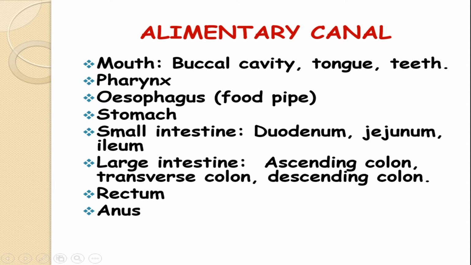So the alimentary canal has first the mouth, then the pharynx, then the esophagus, that is the food pipe through which the mouth is connected with the stomach. Then the stomach, then the small intestine. The small intestine consists of the duodenum, jejunum and ileum, then the large intestine, then the rectum and then the anus.